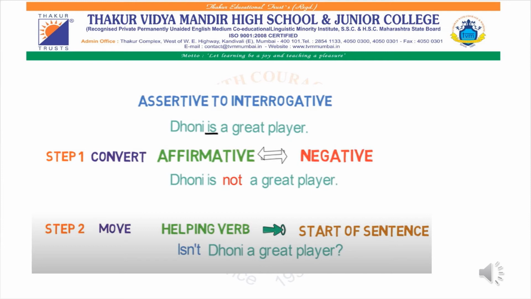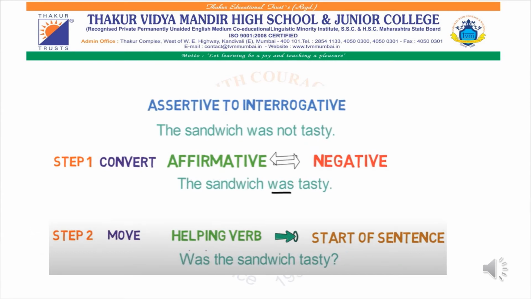Next example. This sentence is negative. So what is your first step? Convert that sentence into positive. Cancel "not" and make the positive sentence: The sandwich was tasty. Now what is your next step? The helping verb. What is the helping verb over here? Was.